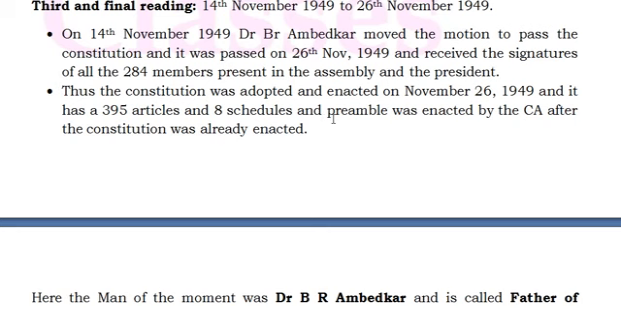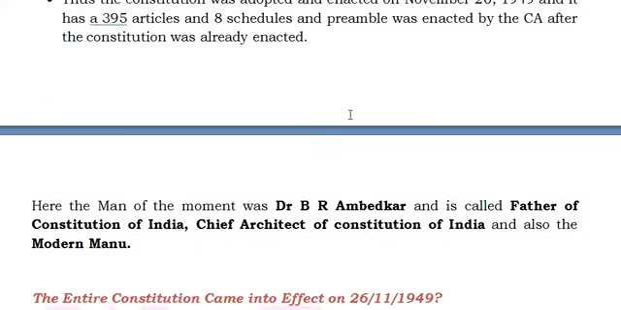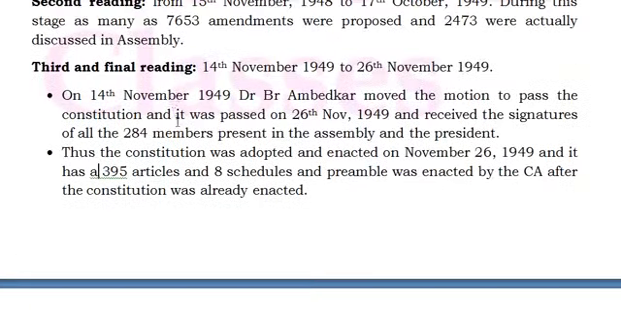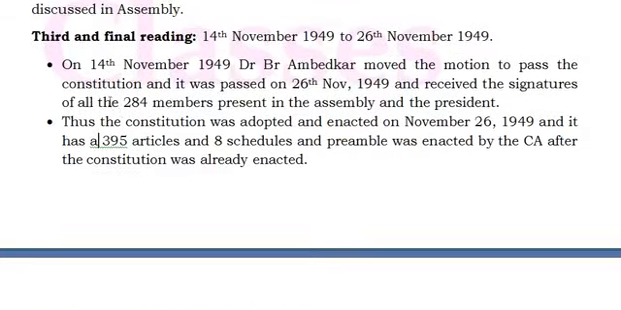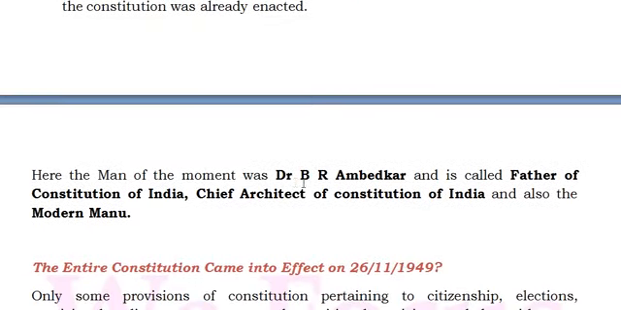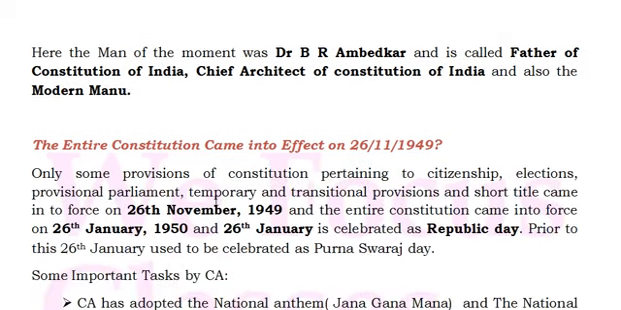First the Constitution was enacted and passed, and everyone signed. Then the preamble was enacted, and this preamble was introduced by Jawaharlal Nehru. This is very important. The drafting committee was headed by Dr. B.R. Ambedkar. He is the man of the moment of this final reading and the day the constitution was passed. Dr. B.R. Ambedkar is called the father of the Constitution of India and also its chief architect, and also the modern one.